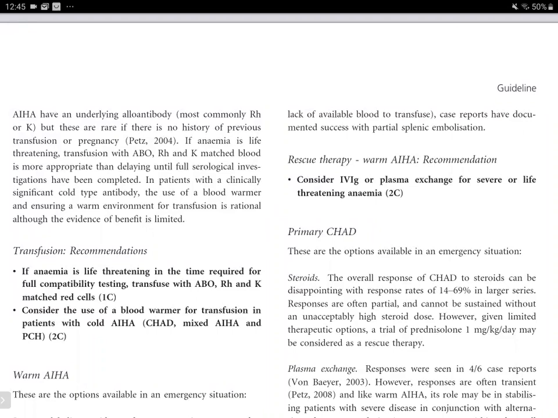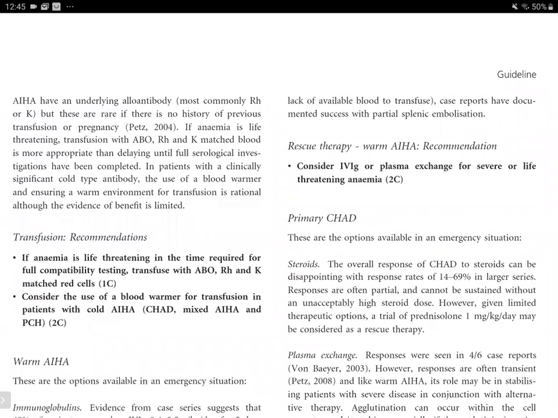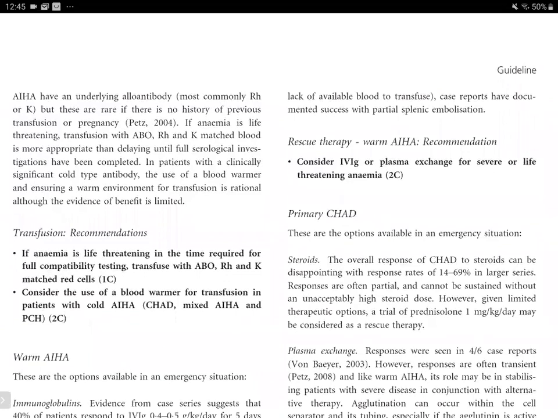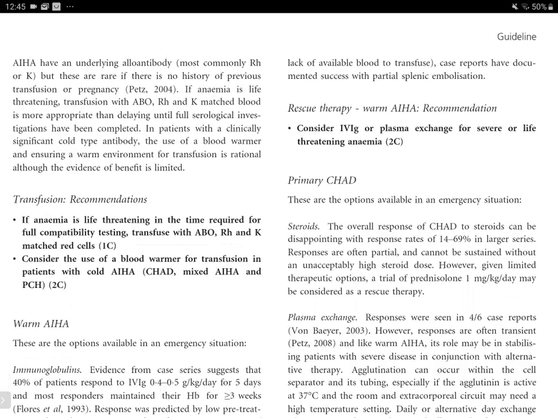So for most of the antibodies, if we just transfuse them with ABO, RH, and KEL matched blood, even that will be appropriate, rather than delaying until full serological investigations have been completed. And in those with clinically significant cold type antibodies, even just the use of blood warmers, ensuring a warm environment for transfusion, can be sufficient for them.